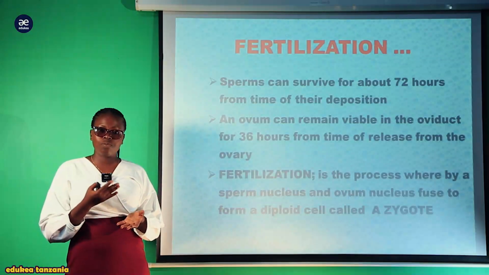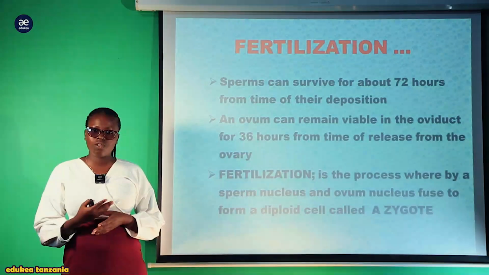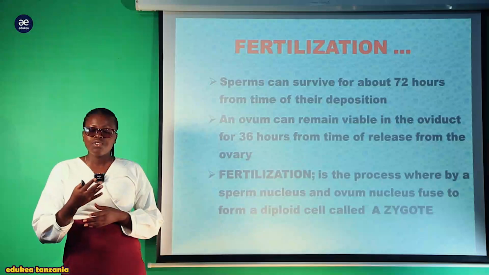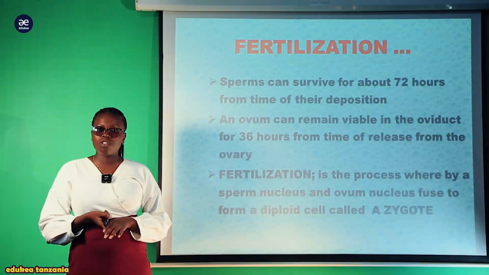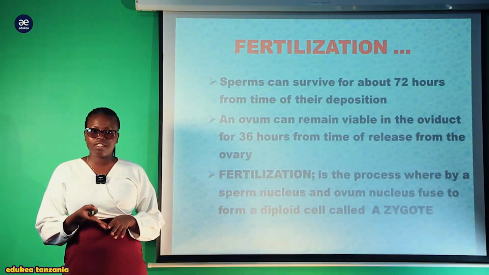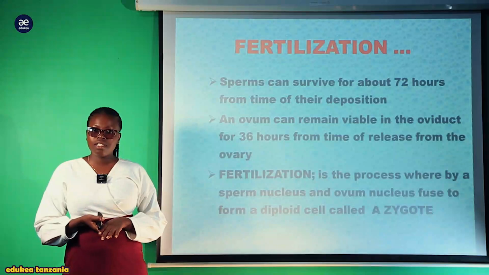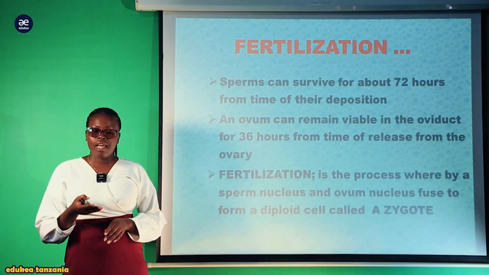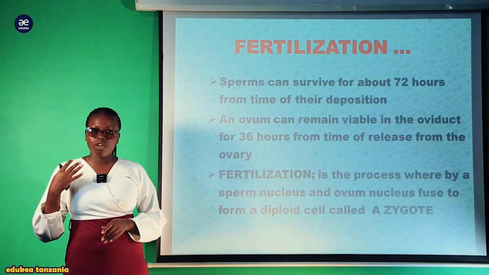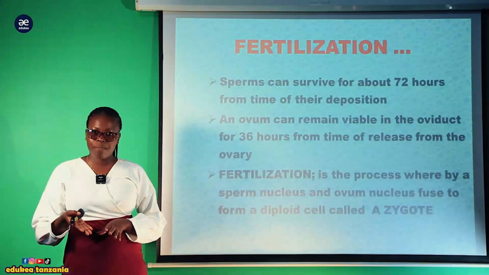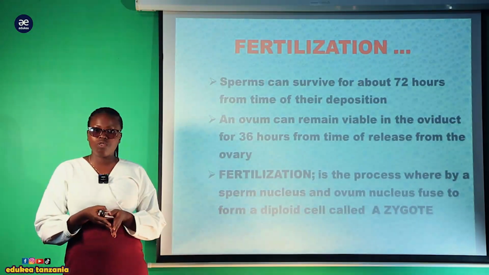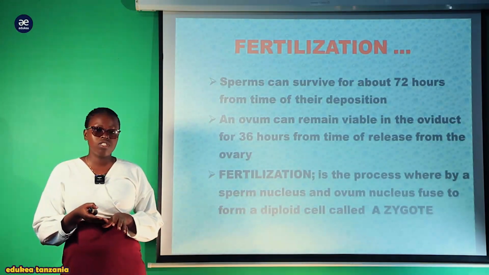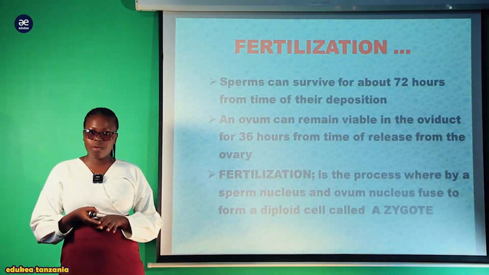So one haploid sperm combines with the nucleus of the ovum, which is also haploid, to form the diploid zygote. When they combine, we introduce the diploid number of chromosomes, which is 46 for human beings.